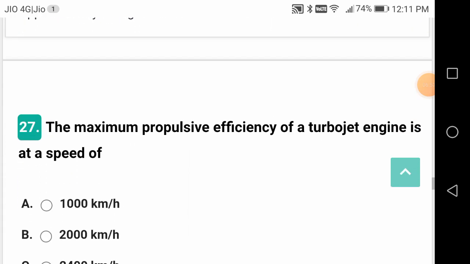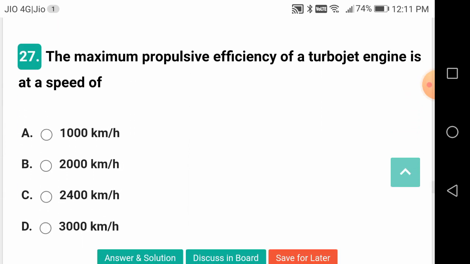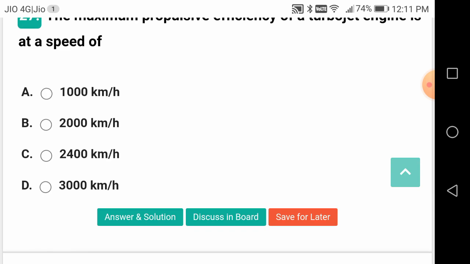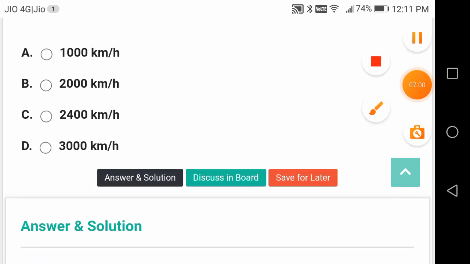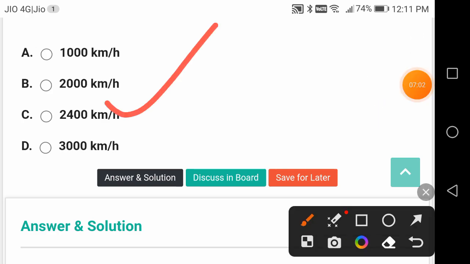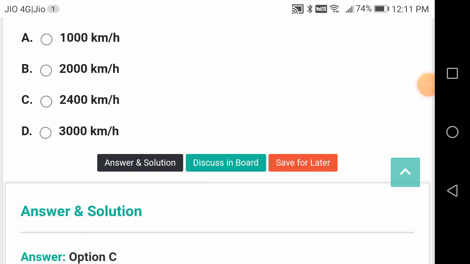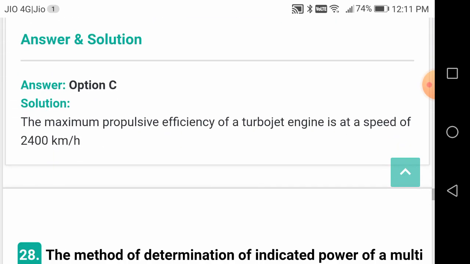The maximum propulsive efficiency of a turbojet engine is at which speed? It is going to be 2400 kilometers per hour. How much is it going to come in meters per second? 2400 into 5 by 18. Just check it, meters per second.